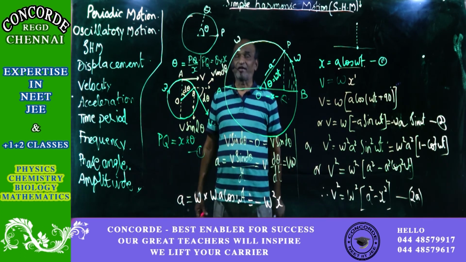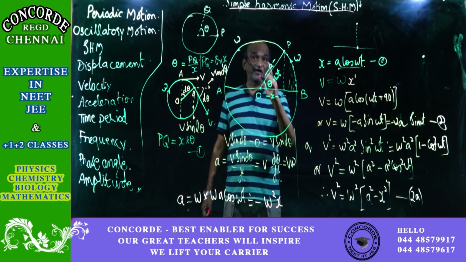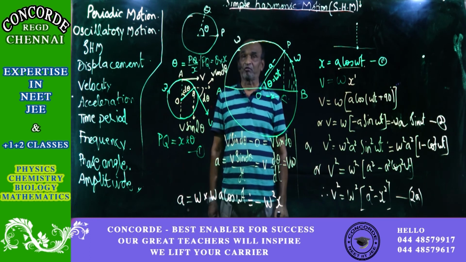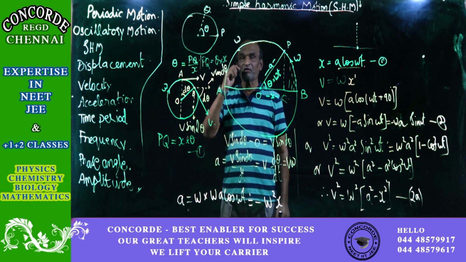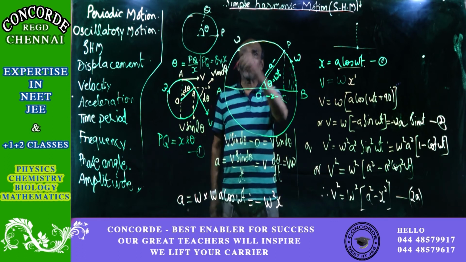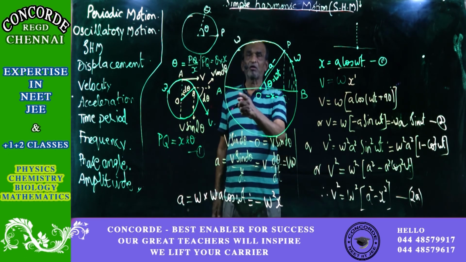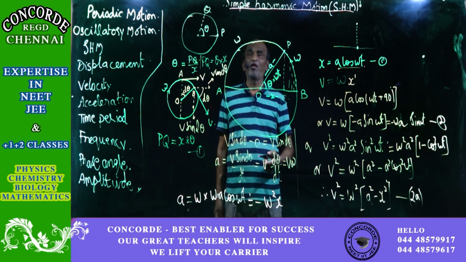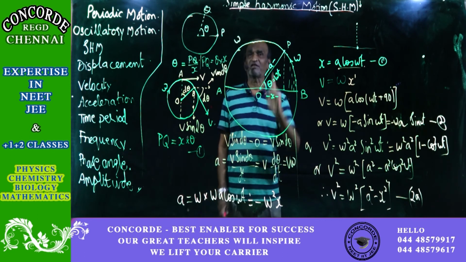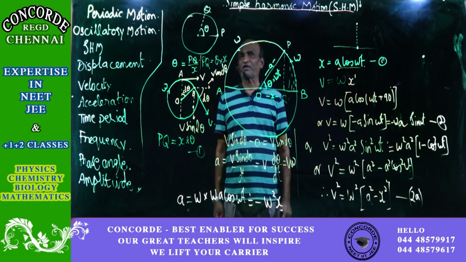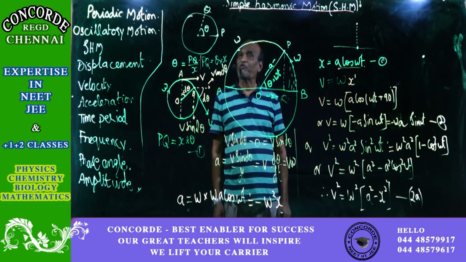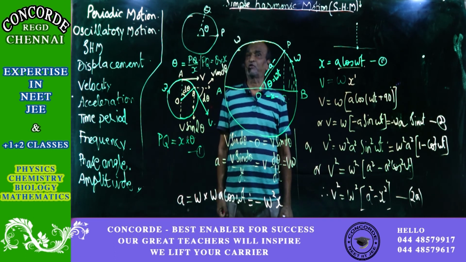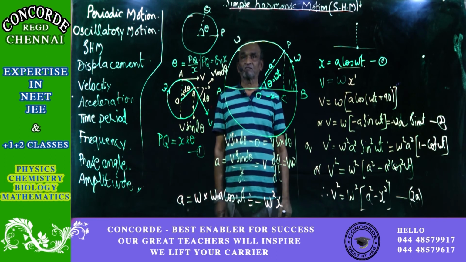So omega is a constant. Don't say it is angular velocity when you talk about simple harmonic motion. It is not. Where is the angle, man, for simple harmonic motion? So it is just a constant, that's all. Later on you will come to know that it is called angular frequency for that simple harmonic motion. We will see that later on.